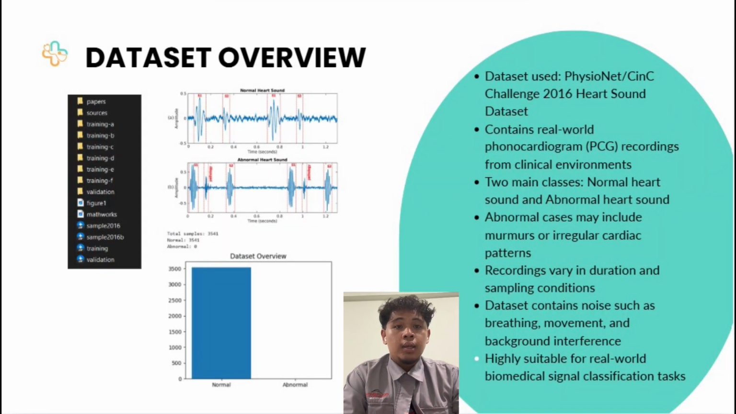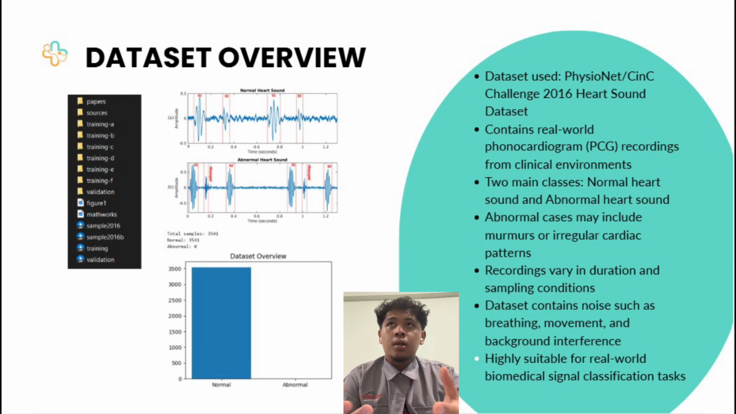Alright, the next slide is the dataset overview. The dataset used in this project is the PhysioNet CinC Challenge 2016 dataset, which contains phonocardiogram, PCG, heart sound recordings. This dataset is widely used in biomedical research for heart disease classification tasks.